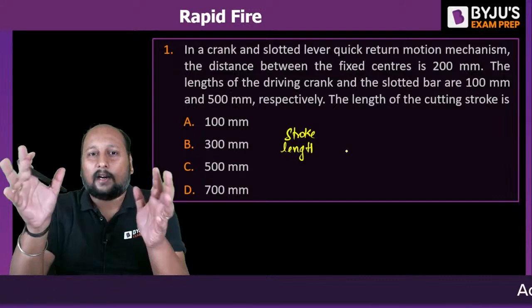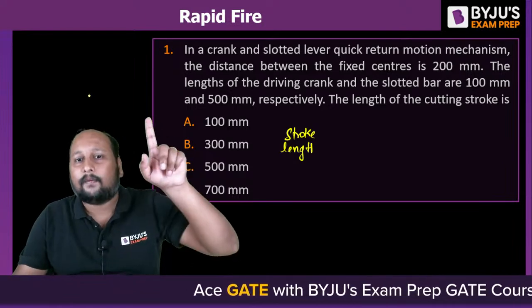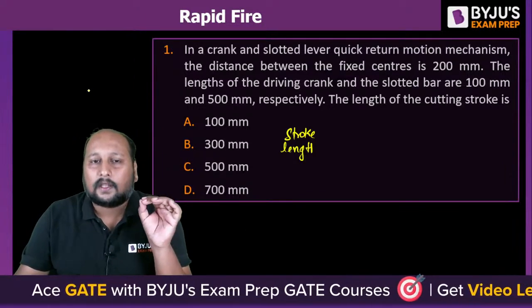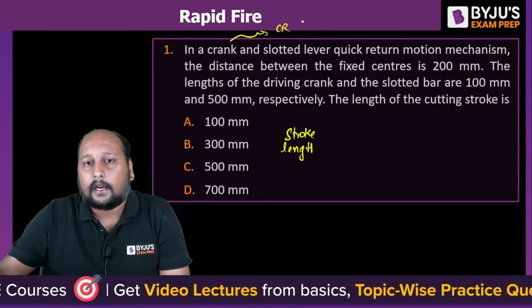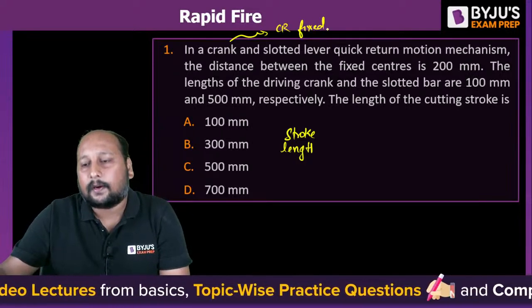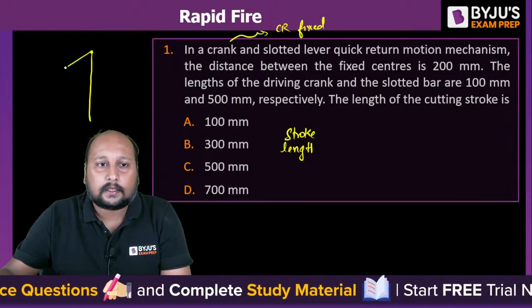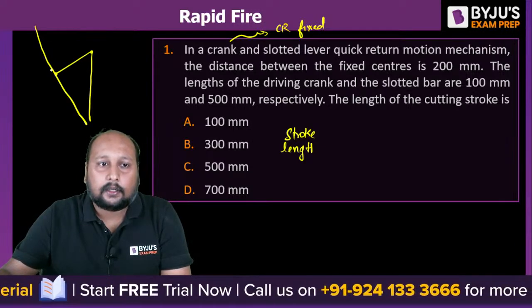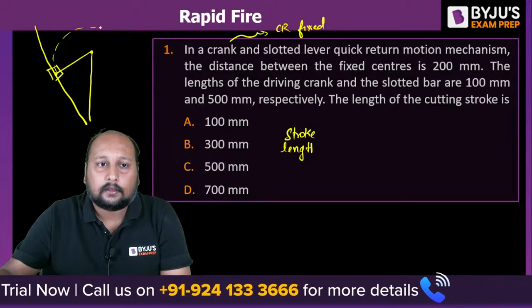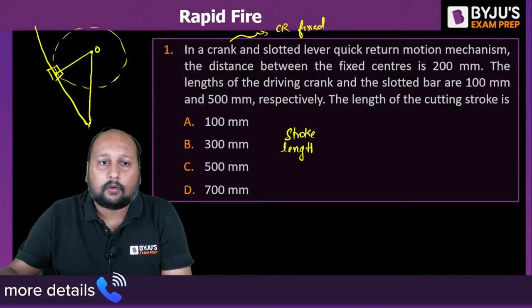We know a direct formulation. This is a crank and slotted quick return motion mechanism. First of all, tell me which of the links is being fixed. We are fixing the connecting rod for this particular quick return motion mechanism. This is center 1, this is center 2. This is your crank, this is the slotted bar. We have a slider with a sliding motion, something like this. Let us say this is O, this is O1.